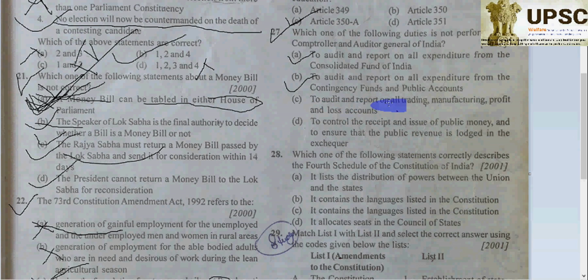To audit and report on all trading, manufacturing, profit and loss account, that is also correct. To control the receipt and issue of the public money and to ensure that the public revenue is lodged in the exchequer. So that is going to be incorrect. So it will be D, of course, because as the provision under Article 149 refers, it has been clearly explained.